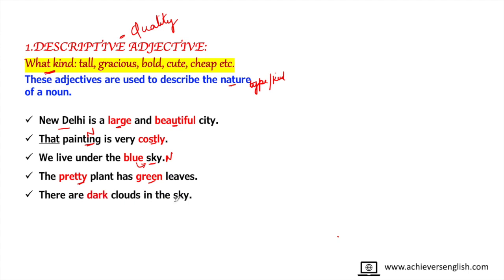There are dark clouds in the sky. So, which kind of clouds? The clouds are dark. Clouds is a noun. So, it is telling the quality of clouds. So, we can conclude that all the words which tell the quality of a noun or tell what kind of noun it is are the descriptive adjectives or the adjective of quality.